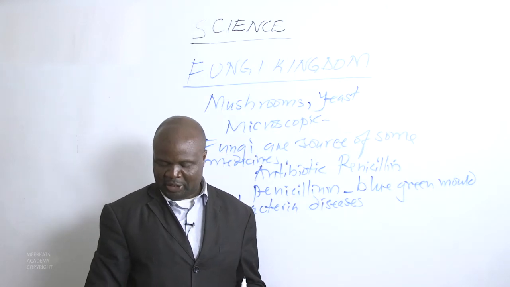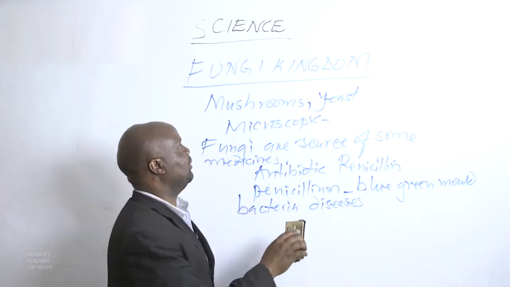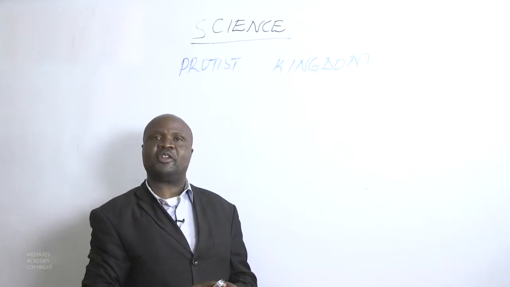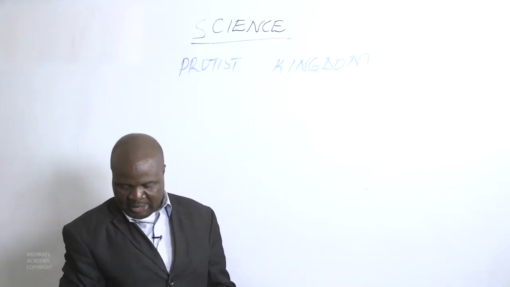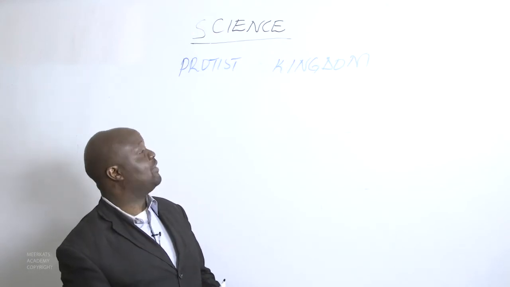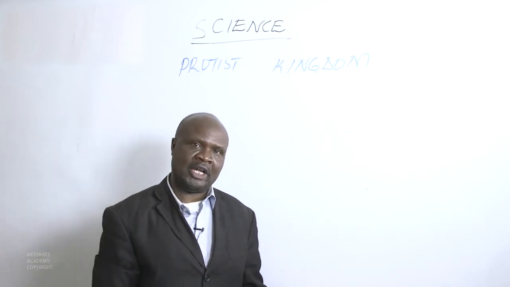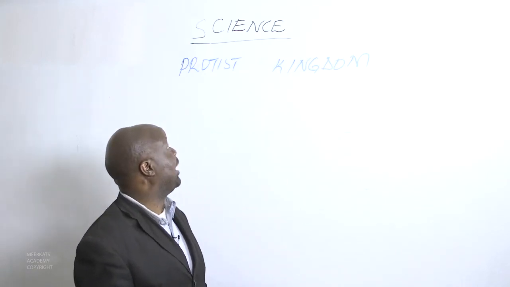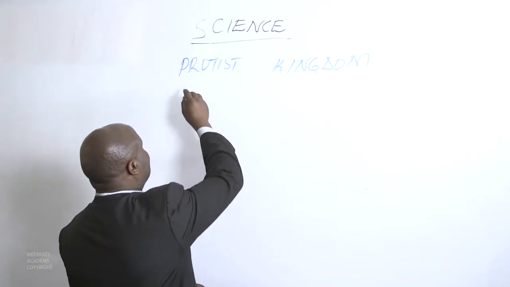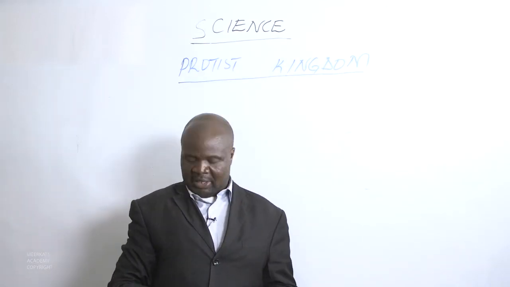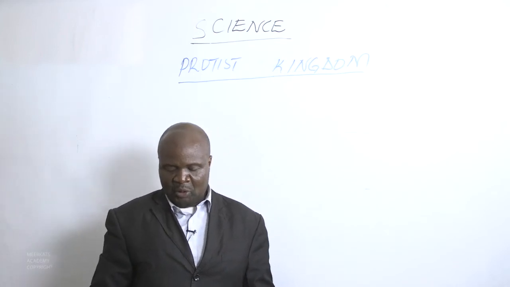Let us go to the next group, called the Protist Kingdom. Most organisms in this Protist Kingdom live in water. We have said most organisms present in this kingdom have their habitat in water.